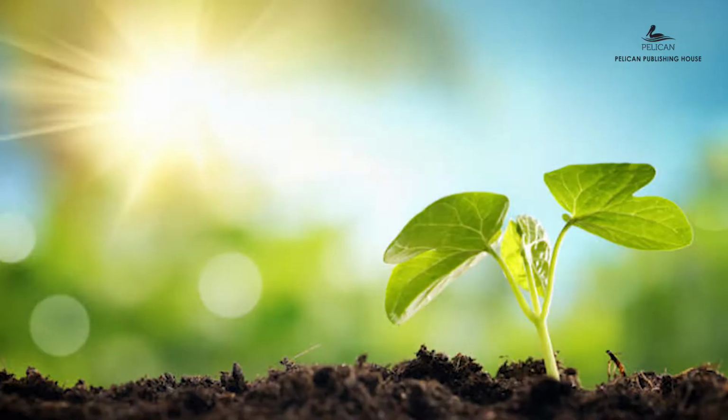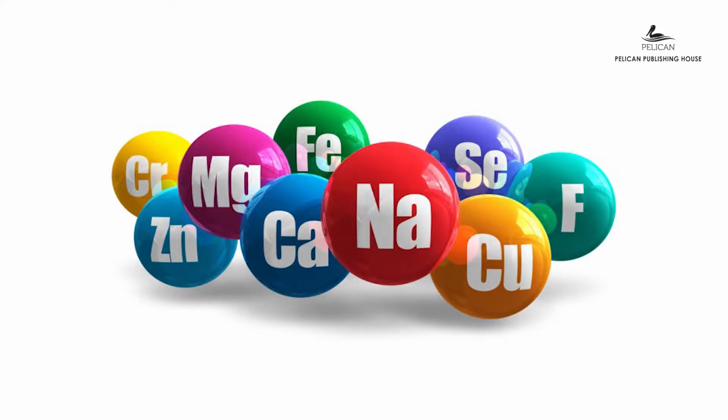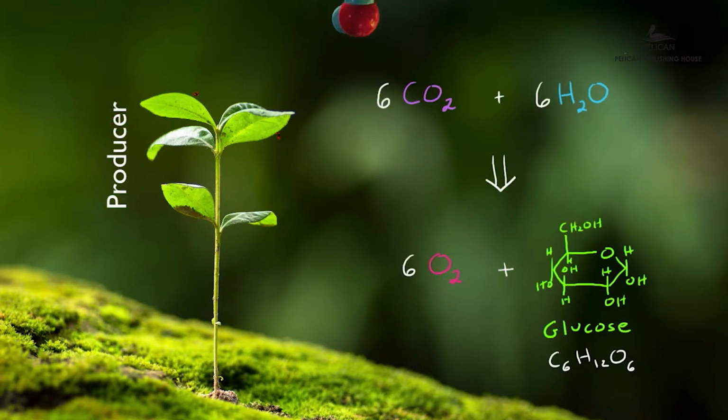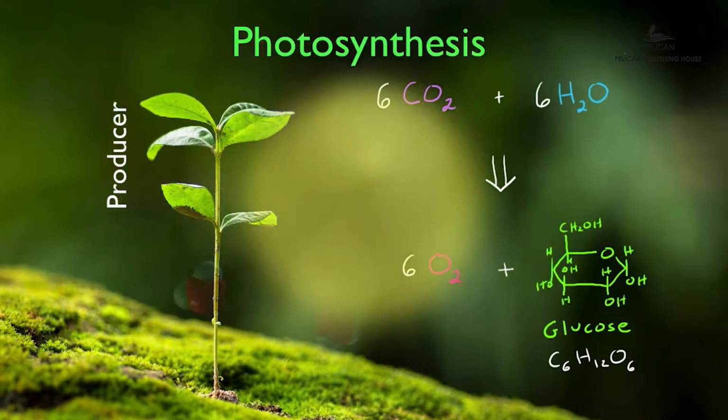Plants depend on sunlight, water, and minerals from the soil to make their food and get energy. Plants are producers of food. They use the sun's energy through the process of photosynthesis to make their food. Humans and animals get their energy when they consume the food prepared by plants or other animals.